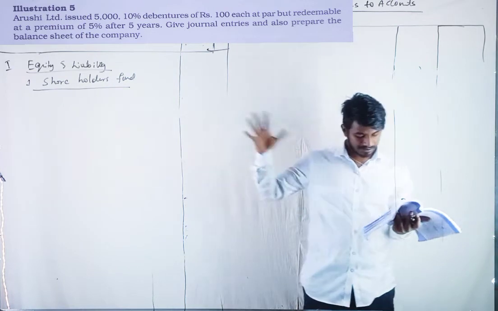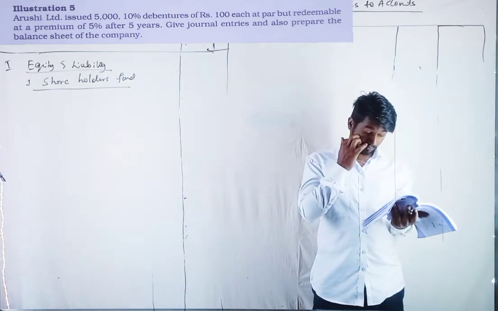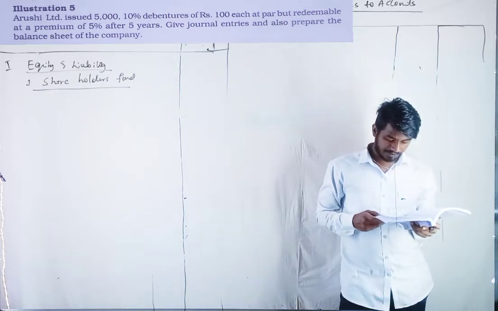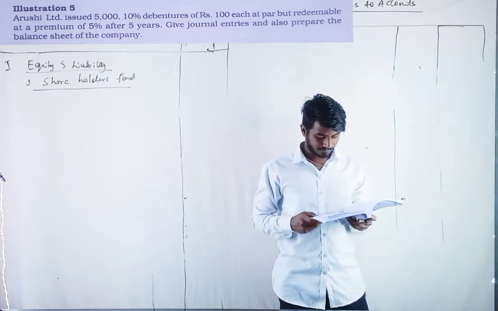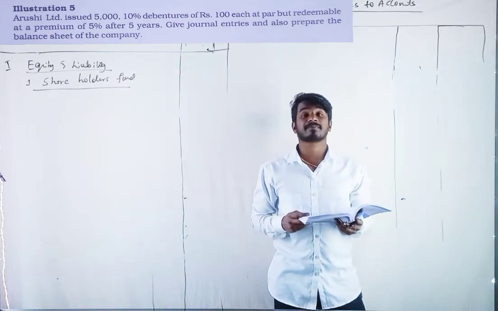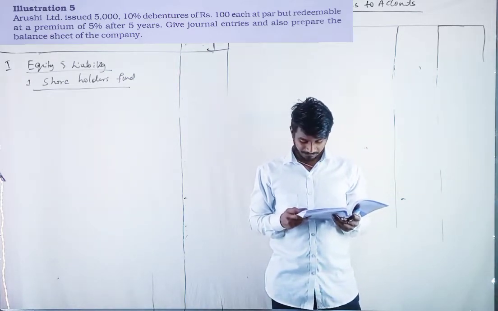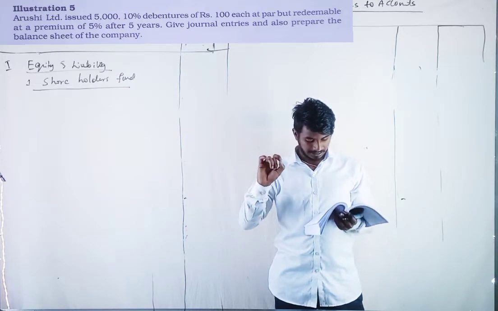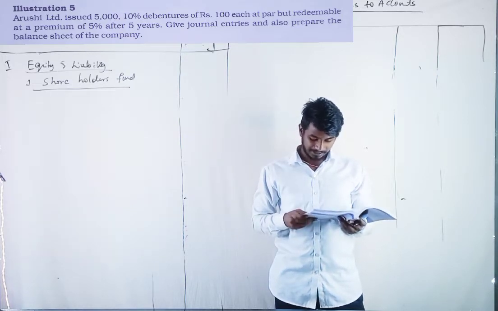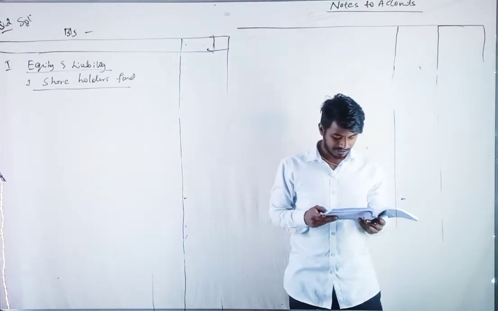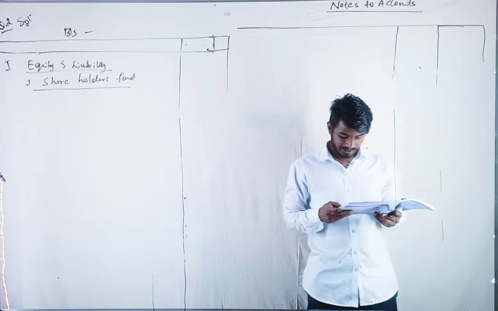The fifth question is on the board. You can take down the question. Let's read. Arushi Limited issued 5,000 10% debentures of rupees 100 each at par, but redeemable at a premium of 5% after 5 years. Give journal entries and also prepare the balance sheet of the company. They ask for the balance sheet and journal entry also.